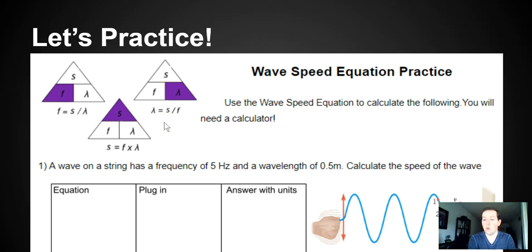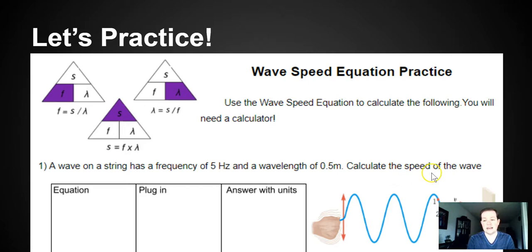So let's read number one. Okay, if you have this paper, let's do it right now. If you do not have this paper, you could print it out or take out a piece of binder paper. But number one, a wave on a string has a frequency of 5 hertz and a wavelength of 0.5 meters.